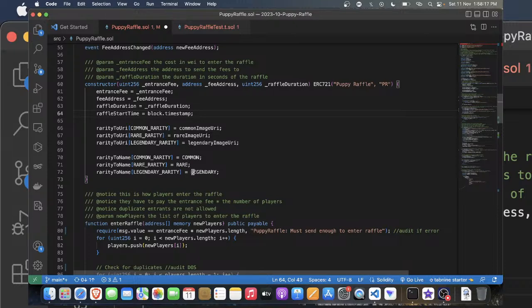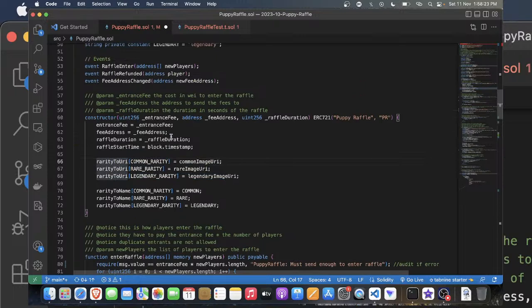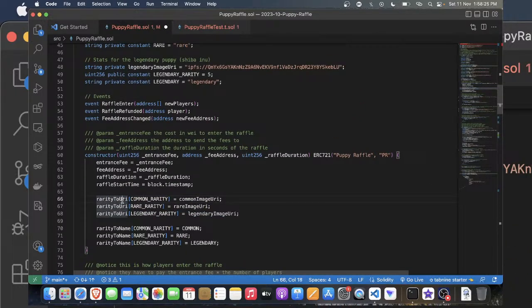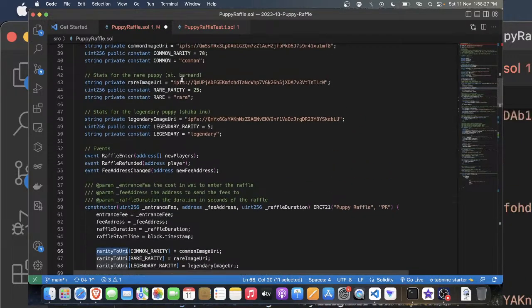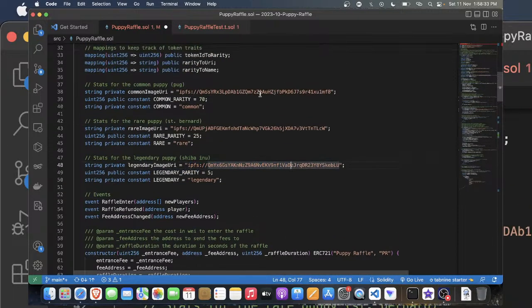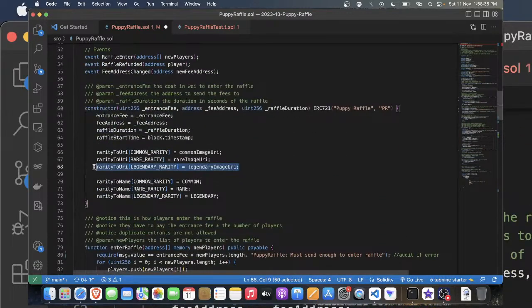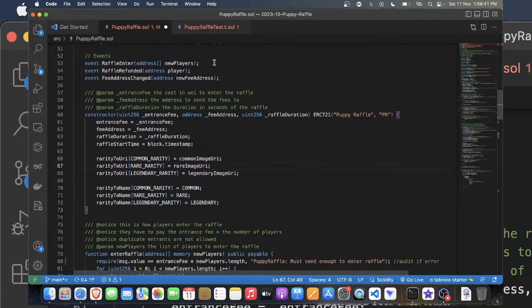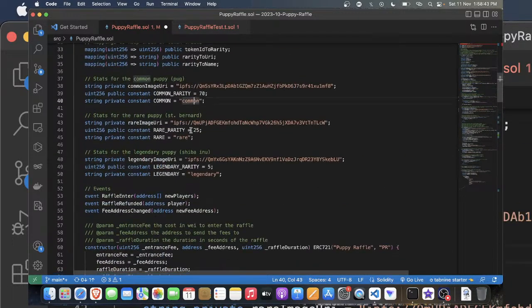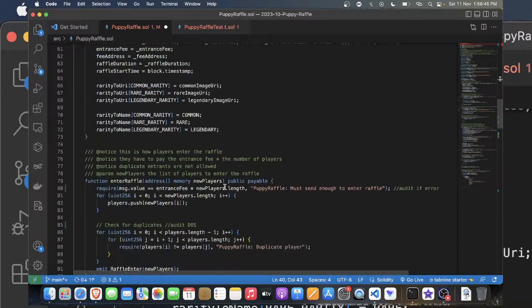Alright, guys, so we are setting the mapping rarity to URI. The rarity is nothing but the three variables: common rarity, rare rarity, and legendary rarity, set to all the IPFS links, the URIs. Alright, and rarity to name. Same thing, which was pointing to the URI; here it is pointing to the name. Here you can see the common, rare, and legendary.